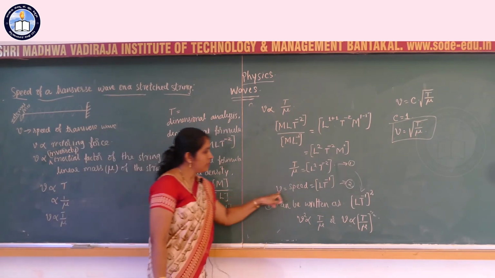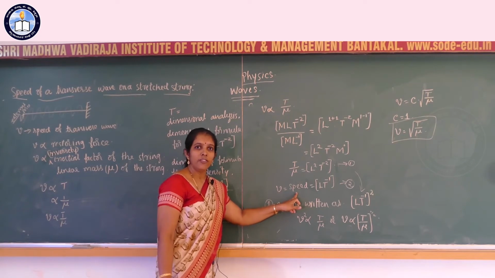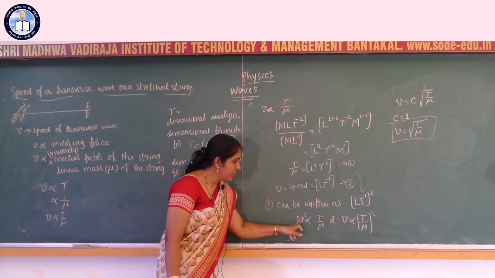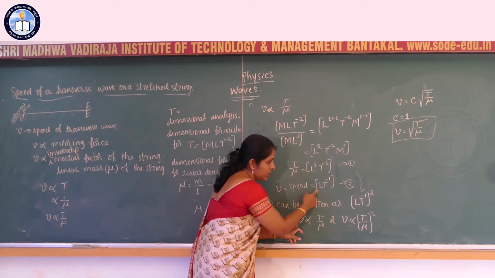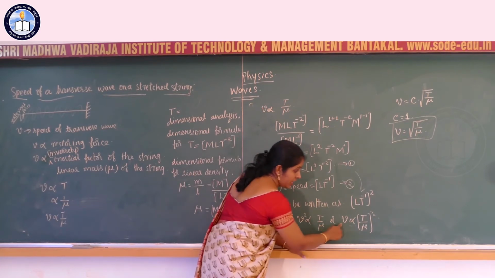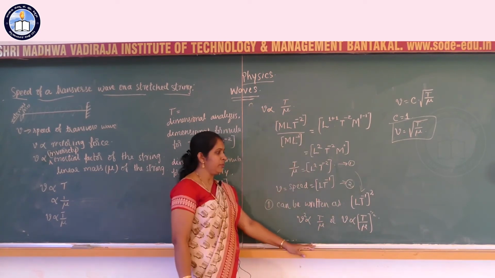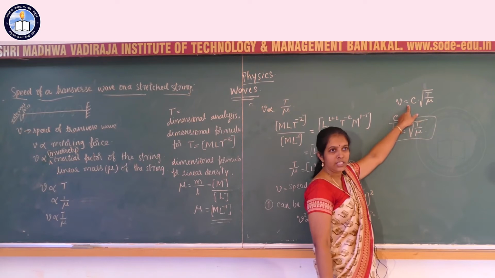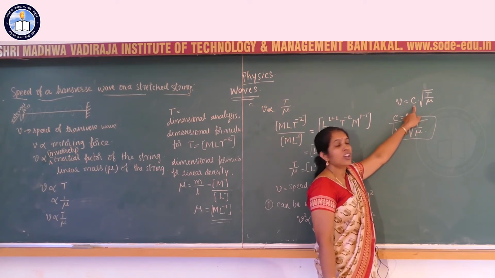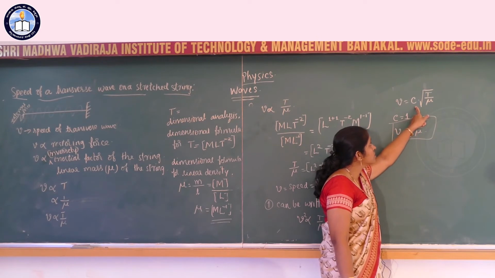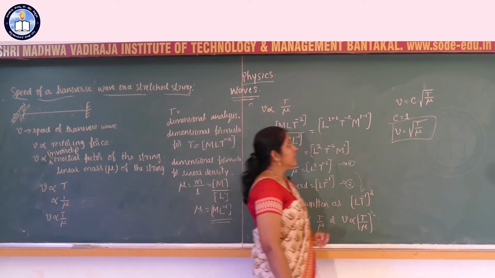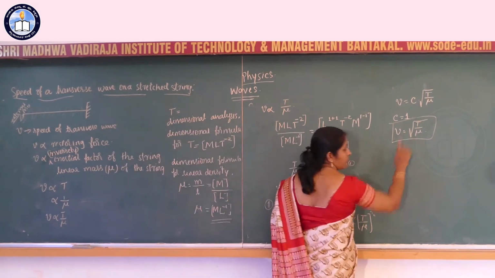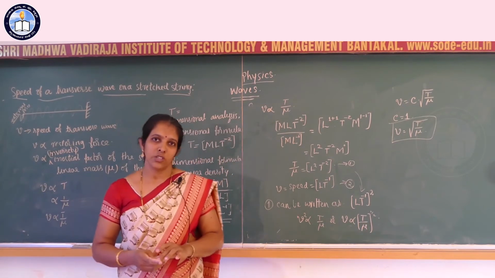The dimensional formula for speed is LT inverse 1. Comparing these two, we get V square is proportional to T by mu, or V is proportional to square root of T by mu. Remove the proportionality sign and introduce a constant C, an undetermined constant. V is equal to C into square root of T by mu. The exact value obtained is C equal to 1, or V is equal to square root of T by mu, which is the equation of transverse wave.